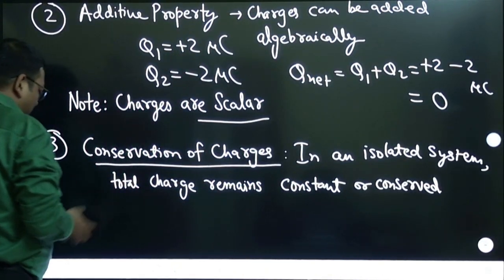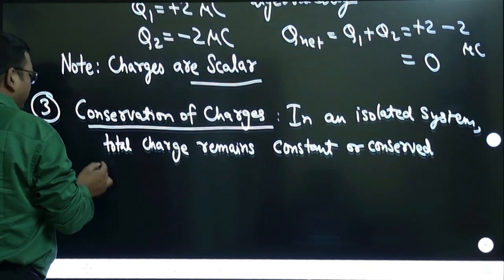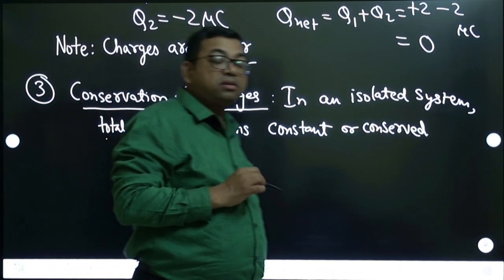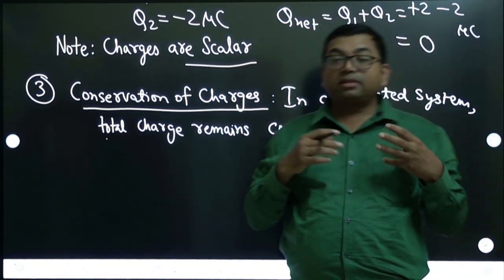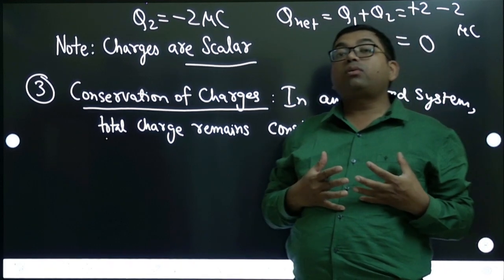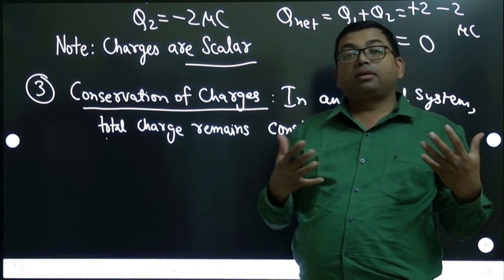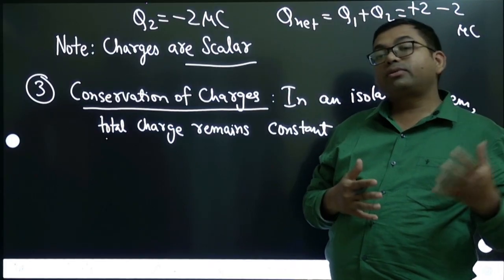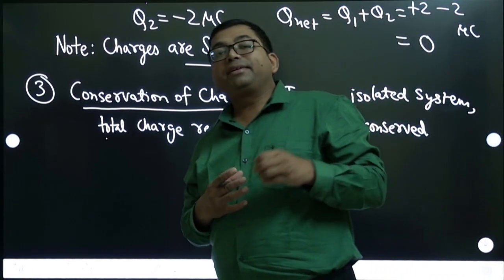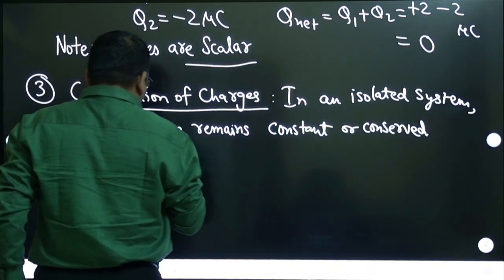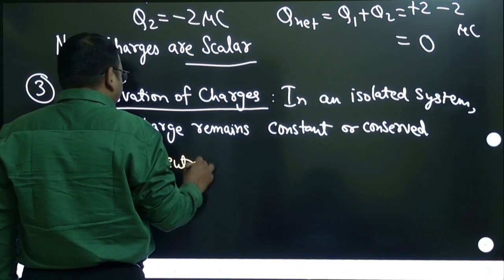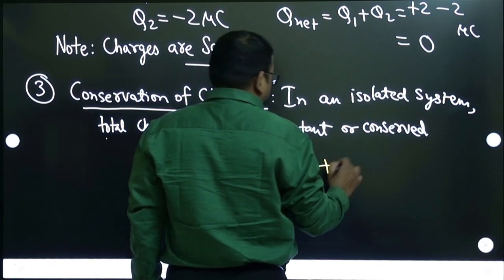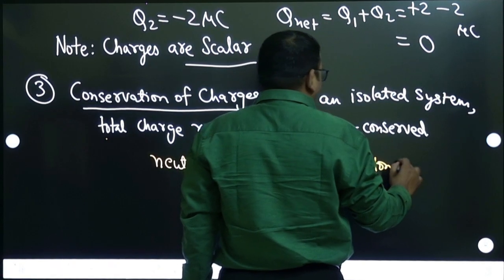We can understand this with one simple example which is given in NCERT. Sometimes in nature it has been found that a neutron breaks into an electron and a proton, and there is also an antineutrino emitted.